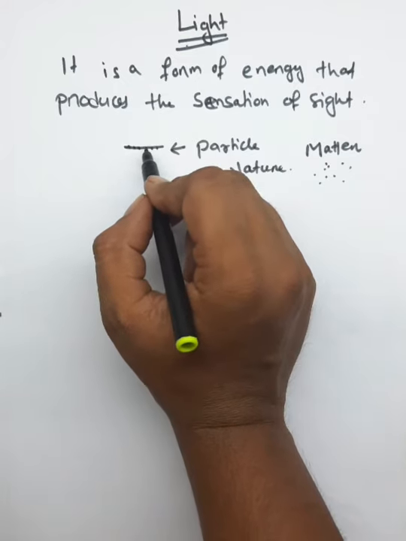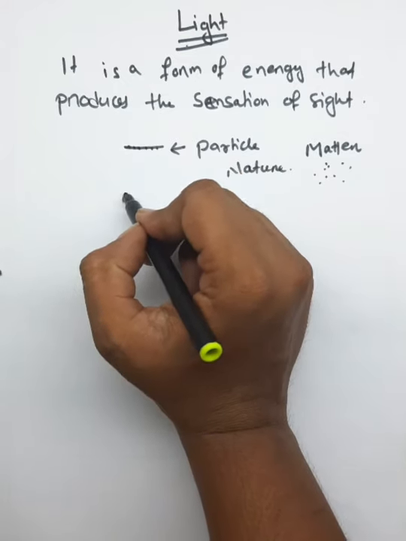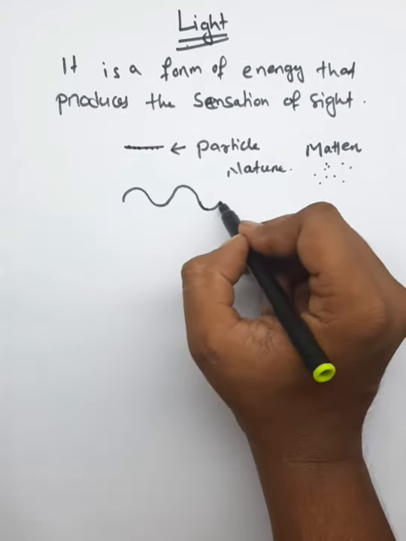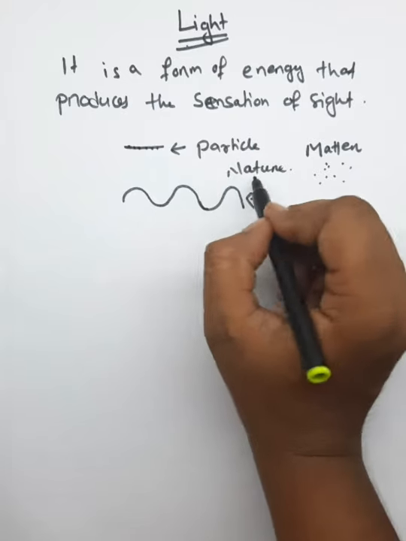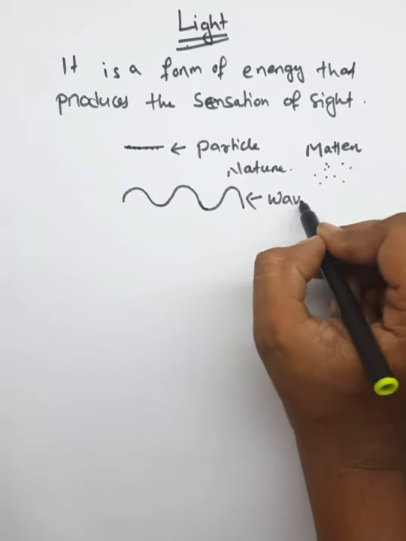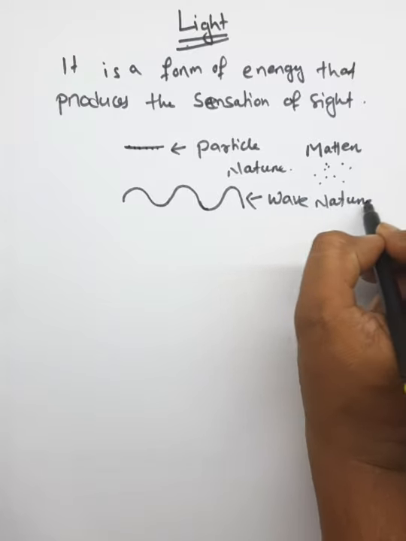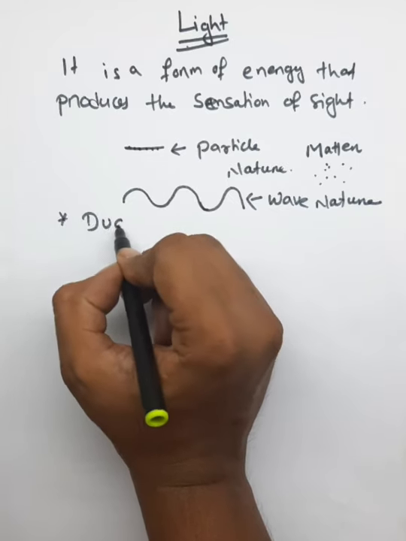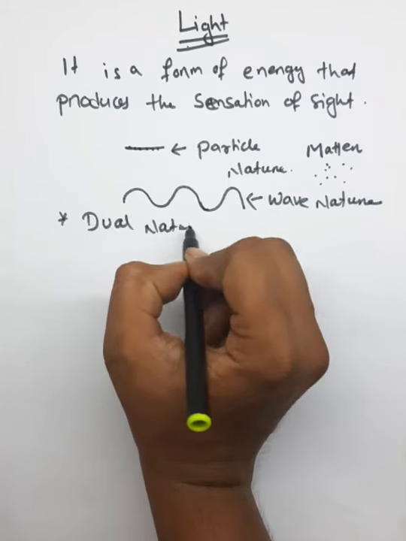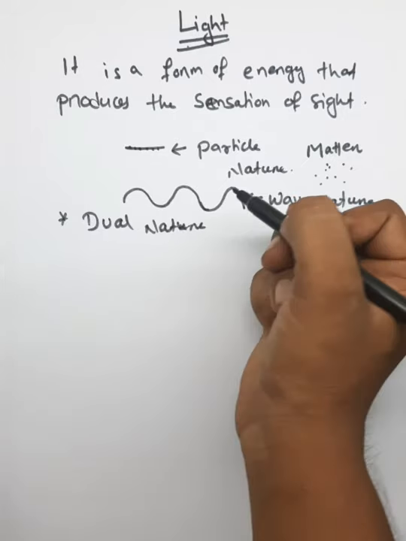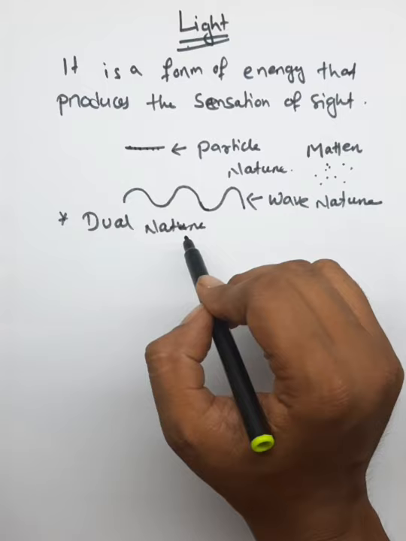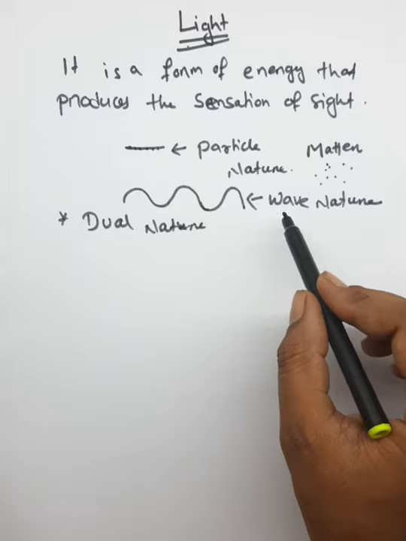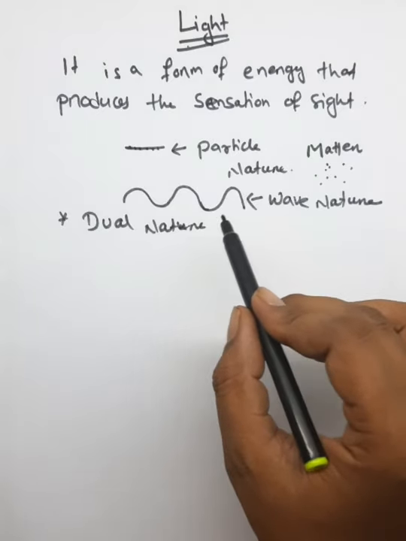But with the development of science, we know light has particle nature as well as another nature which is known as wave nature. So light has both particle nature as well as wave nature. So light has dual nature. If there is a question, what do you mean by dual nature of light? Then the answer is light has both particle nature as well as wave nature. This is known as the dual nature of light.